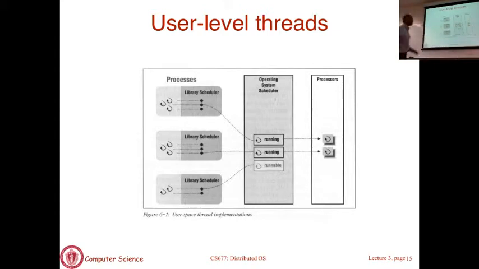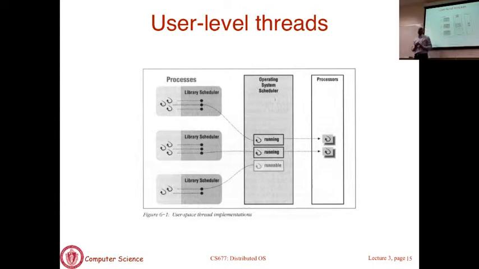So how do threads work here? What the OS scheduler does is it first picks a process for execution. Okay? It says that this process gets to run. Then once the process gets to run, the threads library has its own scheduler, what is referred to as a library scheduler. Once the process gets to run, the library scheduler decides which of the threads should actually run on the CPU.